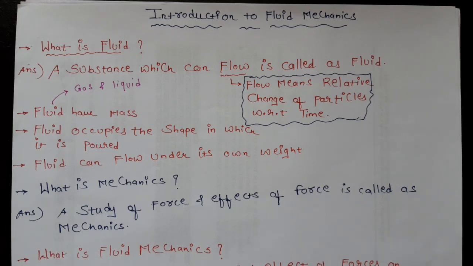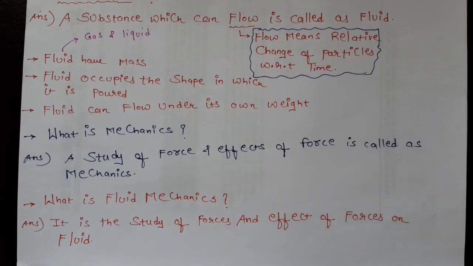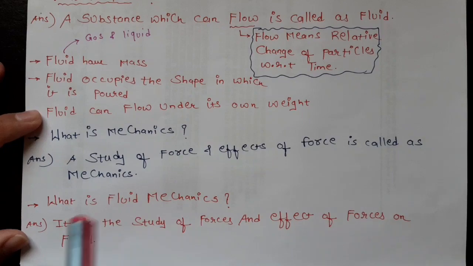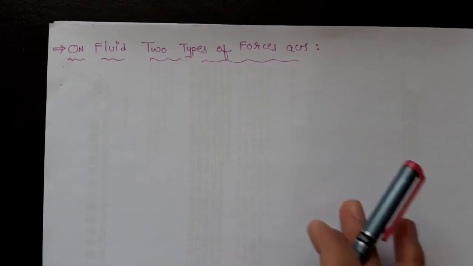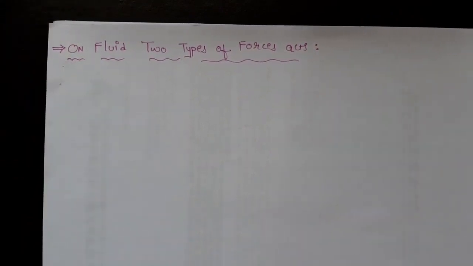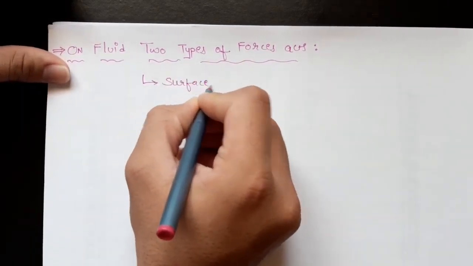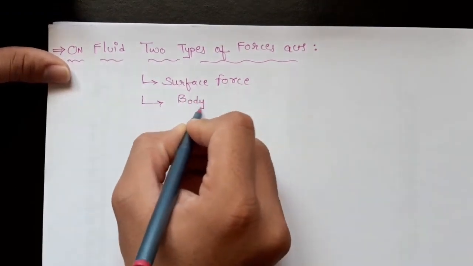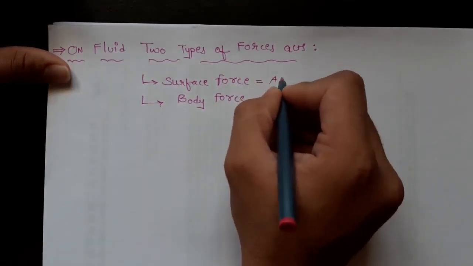Now, what is mechanics? A study of force and the effect of force is called mechanics. And altogether, what is fluid mechanics? Fluid mechanics is the study of force and the effect of force on the fluid. Now we will move towards the two types of forces which act on the fluid. First is the surface force, and second is the body force.